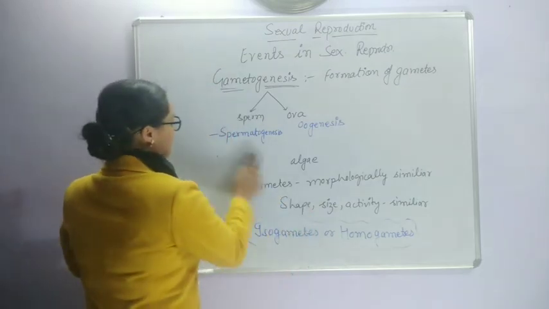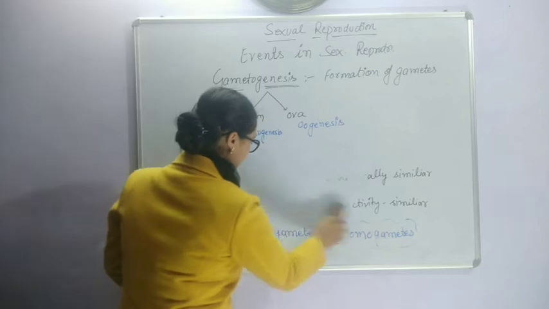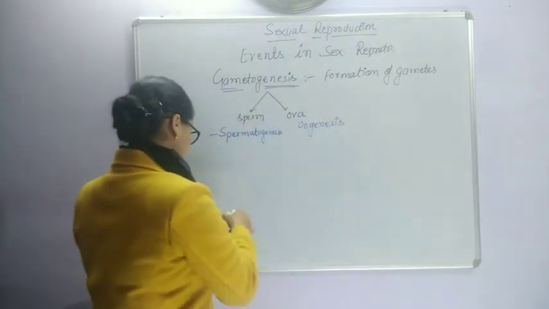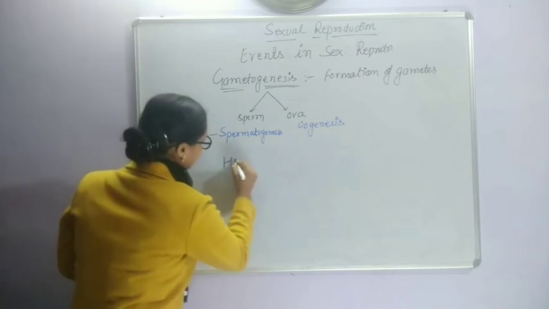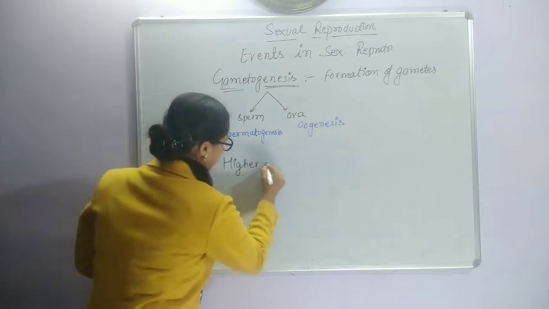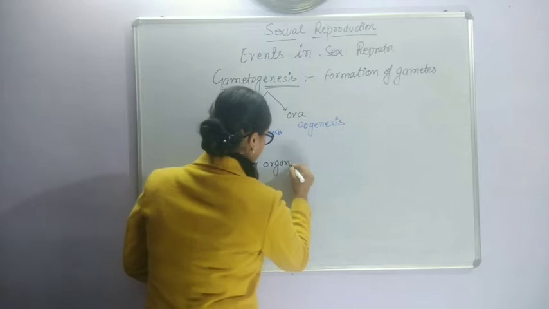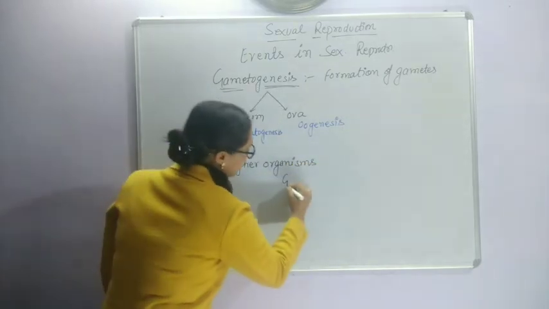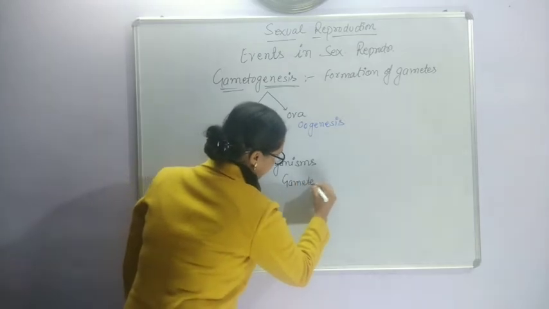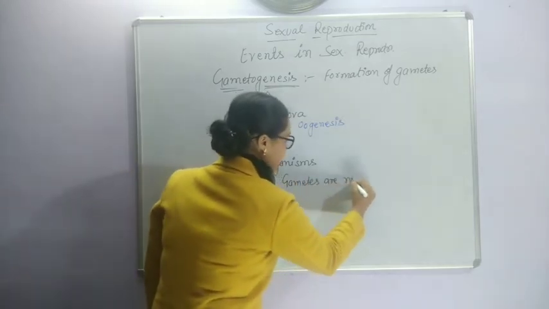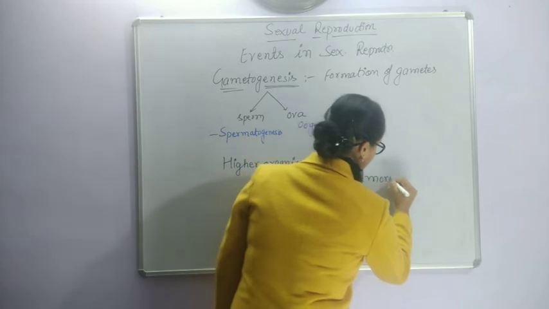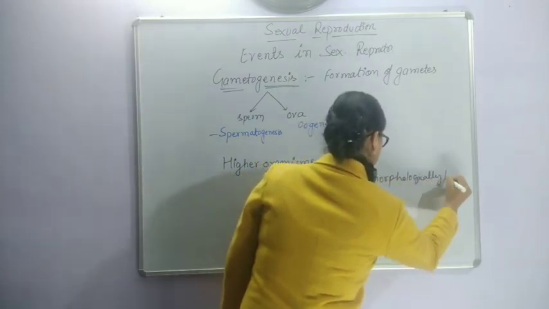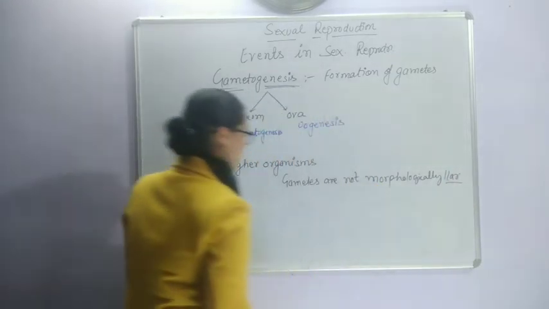And if we talk about higher organisms, here the gametes are not morphologically similar. This is the abbreviation for similar.